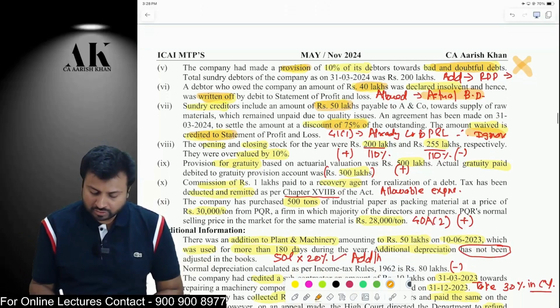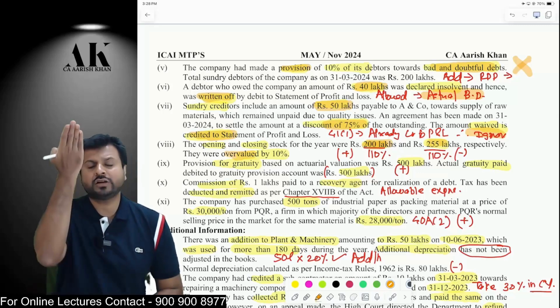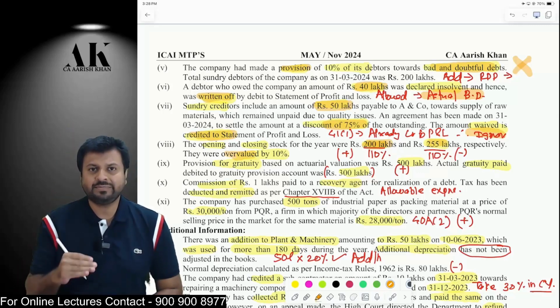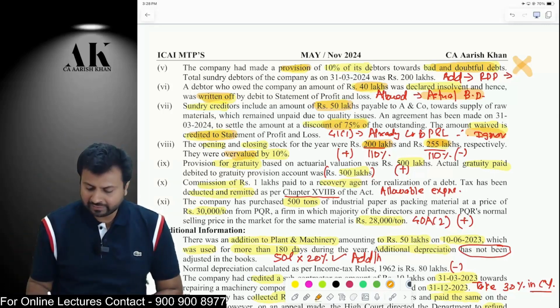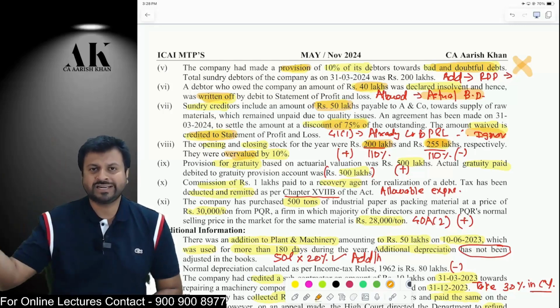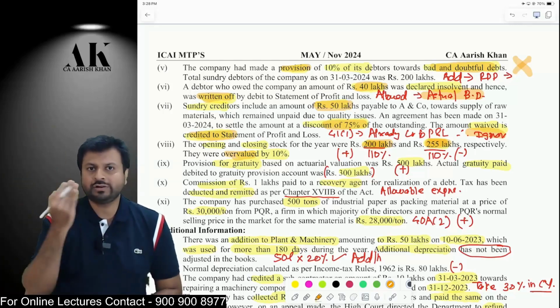Okay. Next is your opening stock and your closing stock is overvalued by 10%. So if your opening stock is overvalued by 10%, divide that by 110%, find out how much it is overvalued, and you have to add back that. And if your closing stock is overvalued, it means your credit side of P&L is more. Therefore, reduce that much profit.